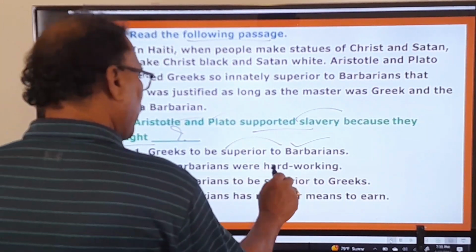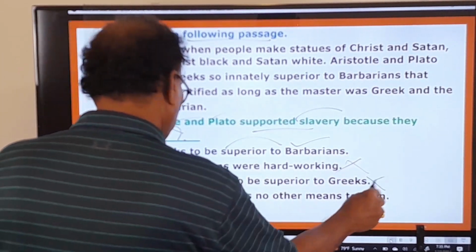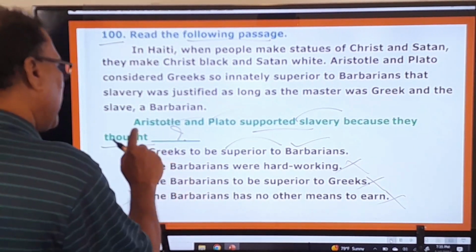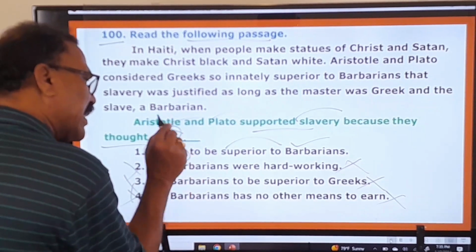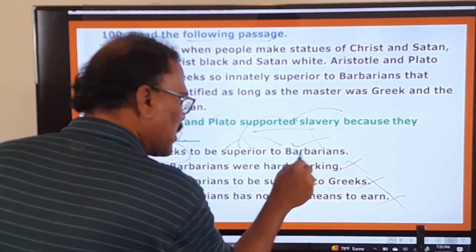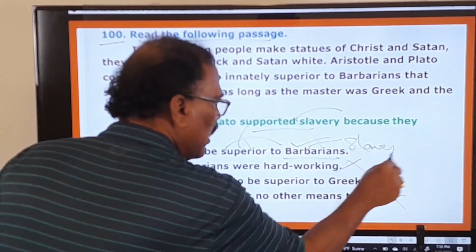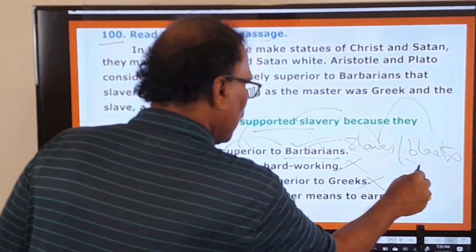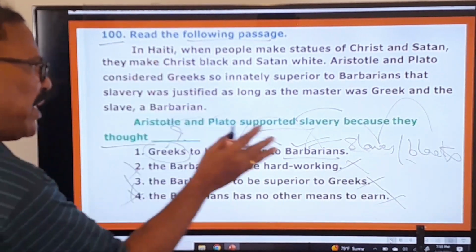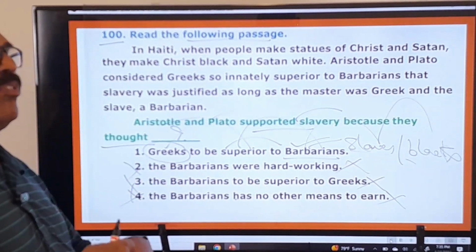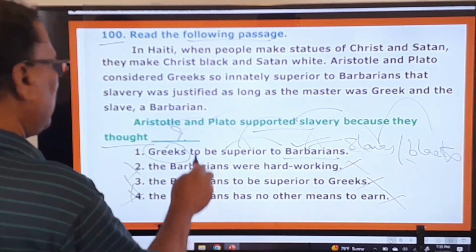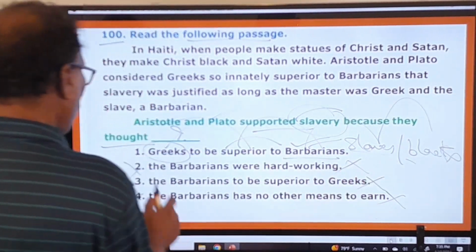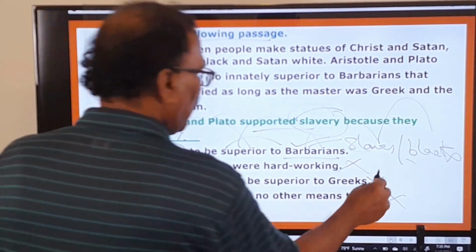The barbarians were hardworking. No. The barbarians to be superior to Greeks. The barbarians has no other. So the very first one, second one, third one, fourth one are wrong. Only they thought Greeks, who are white in color, were superior to barbarians. Barbarians are none other than slaves, none other than blacks. These barbarians are all slaves, they are all blacks. So they believed that all Greeks were superior and more exalted than those barbarians. So they supported slavery and they thought Greeks to be superior to barbarians. So the second one, third one, fourth one are wrong. Only the first one is your answer.